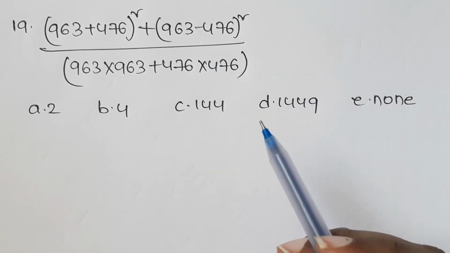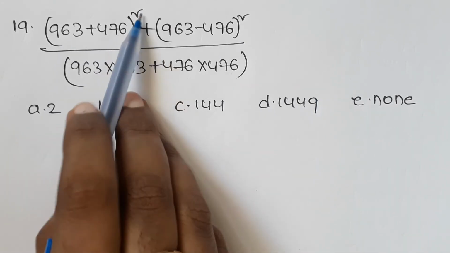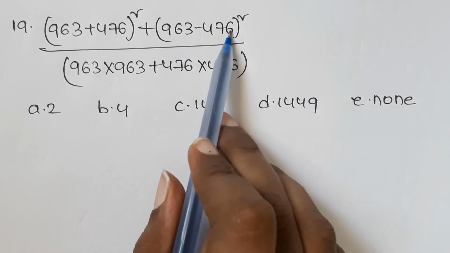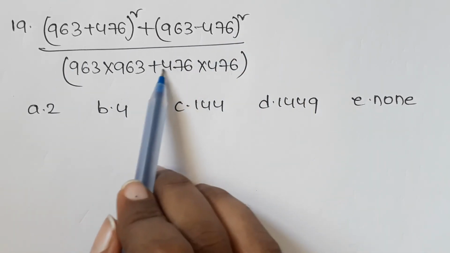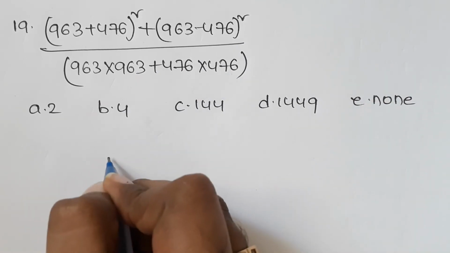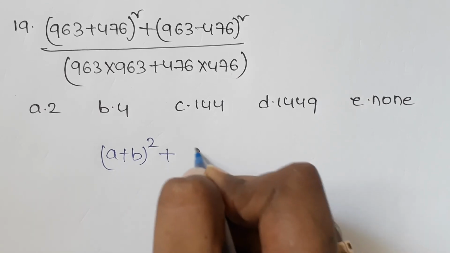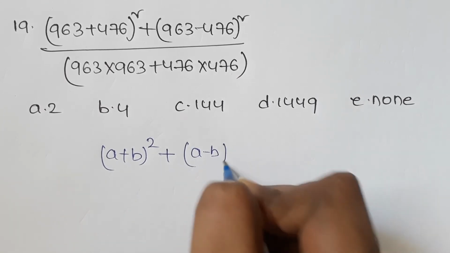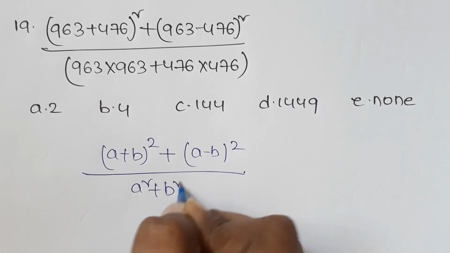The question is in the form of A plus B whole square plus A minus B whole square divided by A into A plus B into B, that is A plus B whole square plus A minus B whole square divided by A square plus B square.